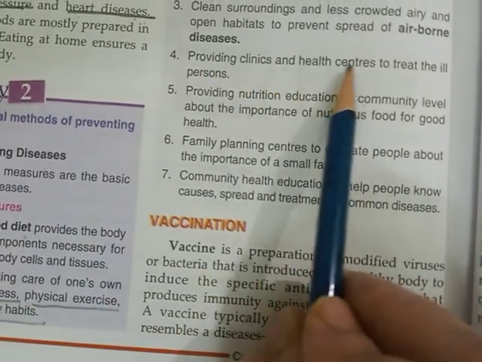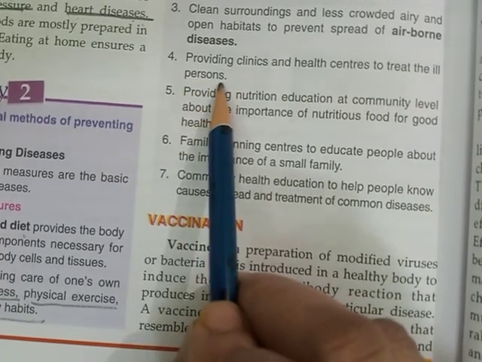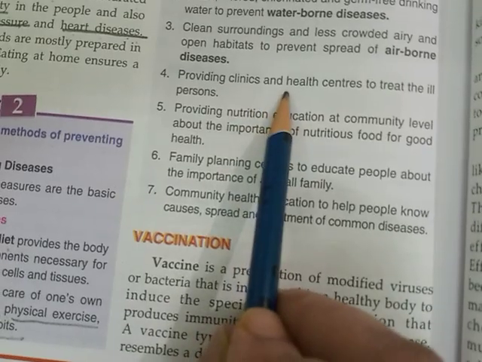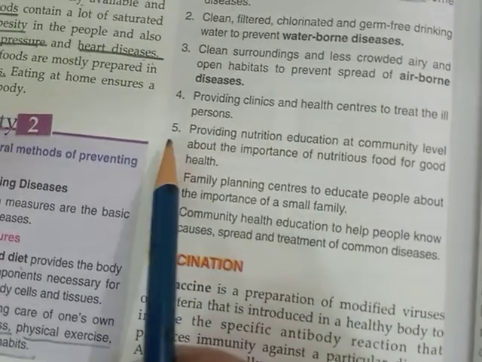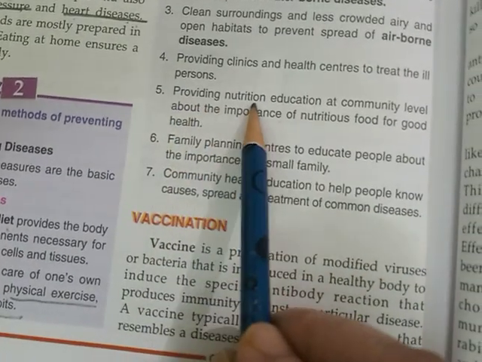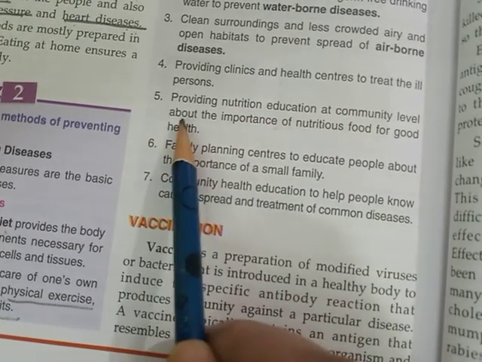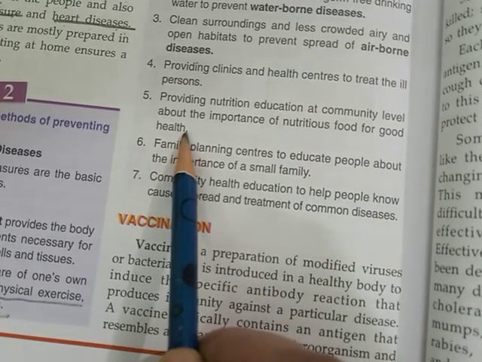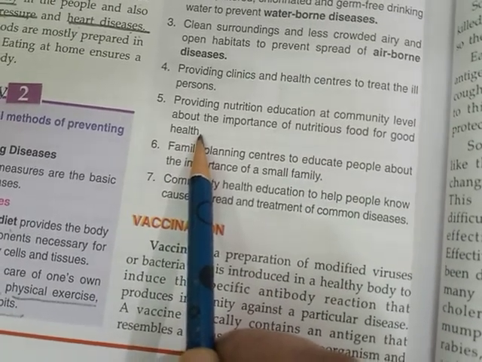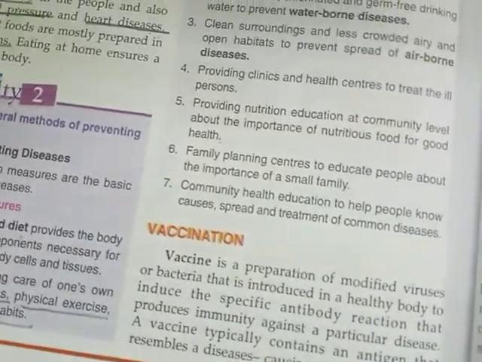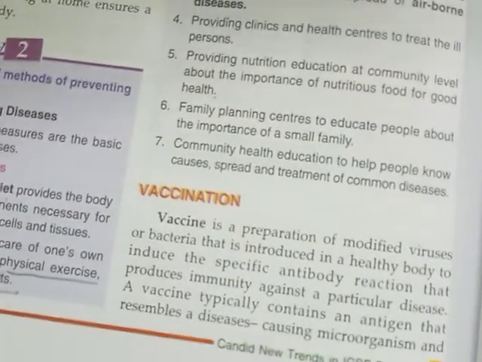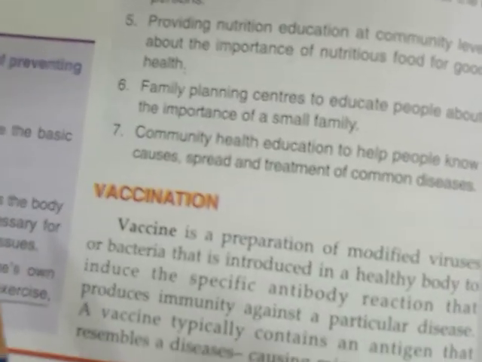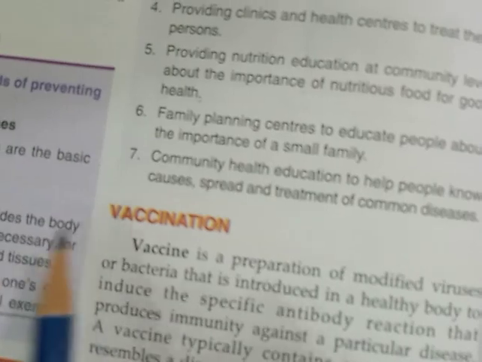Now, providing clinics and health centers to treat the ill persons. Our societies, our communities should have proper health clinics so that ill people can get their treatment there. Providing nutrition education at community level about the importance of nutritious food for good health. Now, proper nutrition education should be given. That means awareness on nutrition should be given at the community level, so that the people may understand the importance of eating a balanced diet.